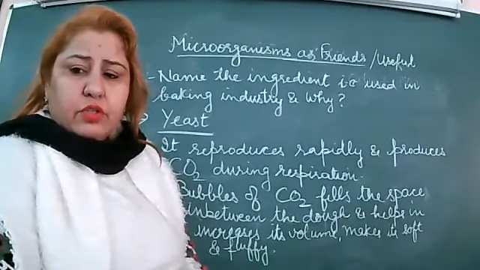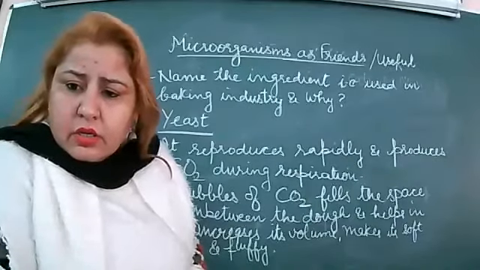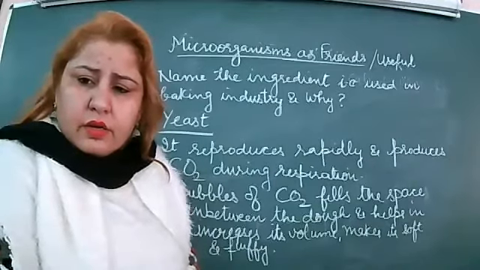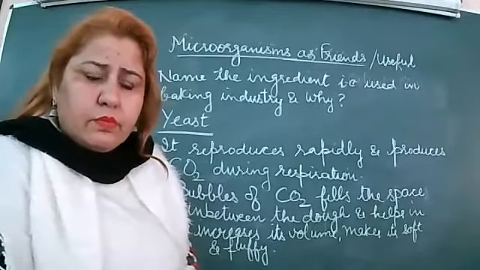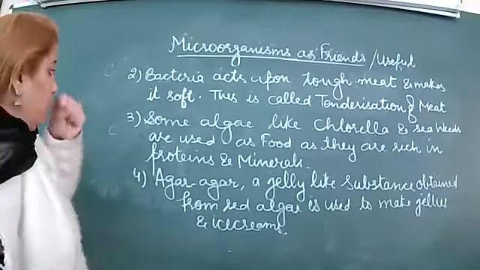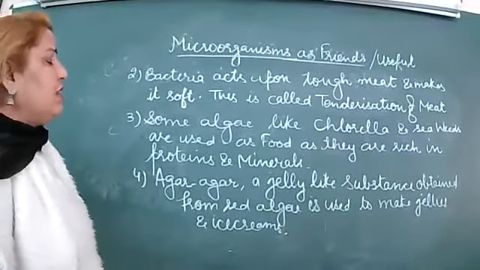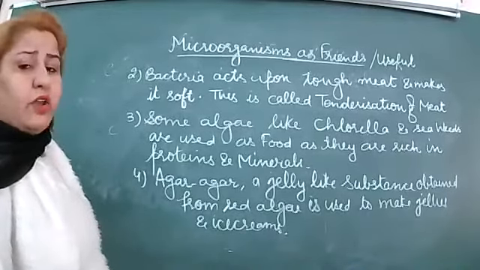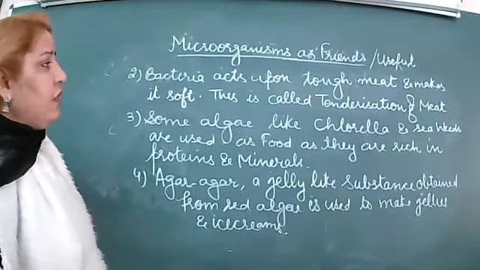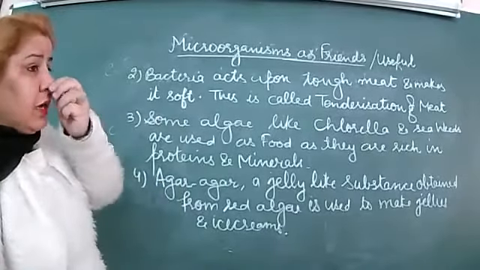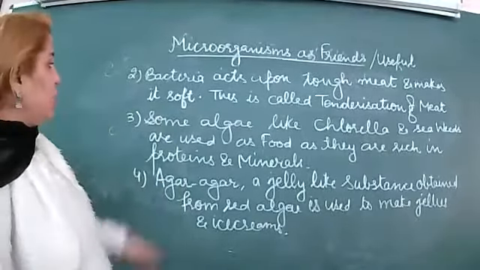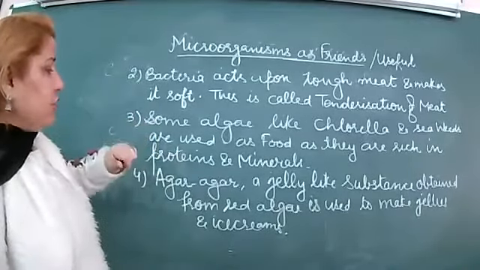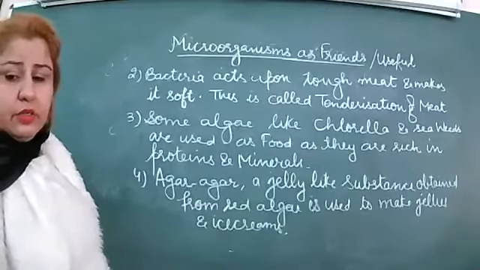Anyone having any doubt? Anve? One second. There are different ways in which bacteria or microorganisms are useful in making food items. The first point we already discussed is the formation of curd, then yeast is used. Some bacteria are used for tenderization of meat, and algae are used. Okay, other.